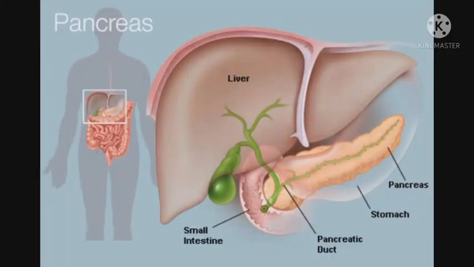Pancreas. The pancreas is the gland connected to the duodenum, a continuation of the stomach. It produces a hormone, insulin, which regulates the blood sugar level. Insulin converts the excess glucose into glycogen, which is stored in the liver and muscles.